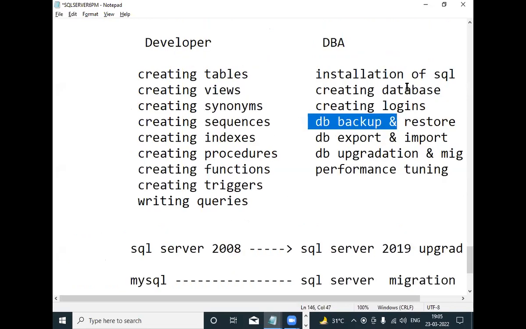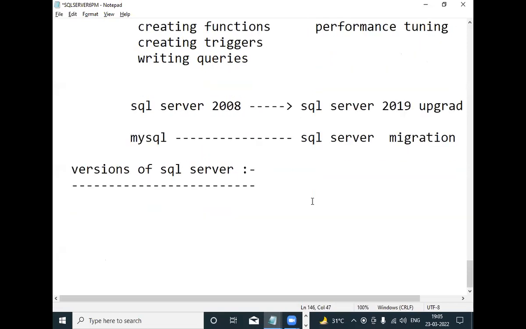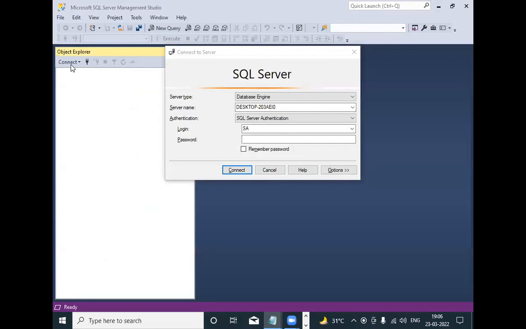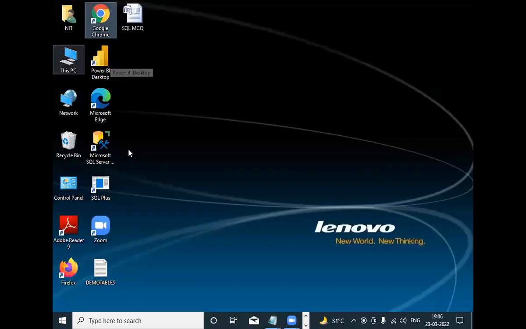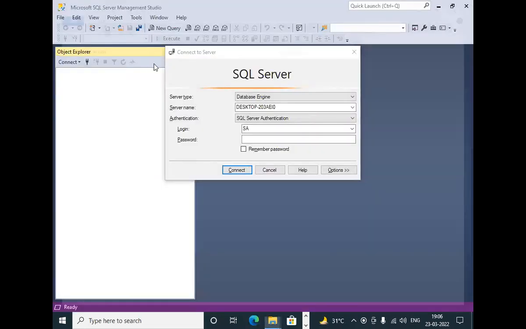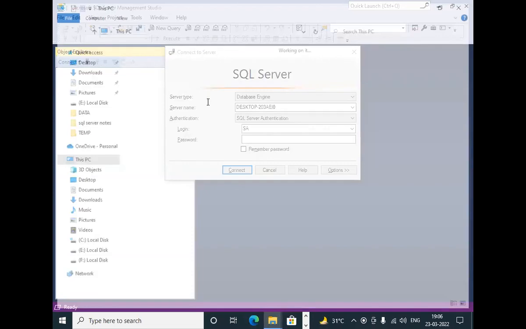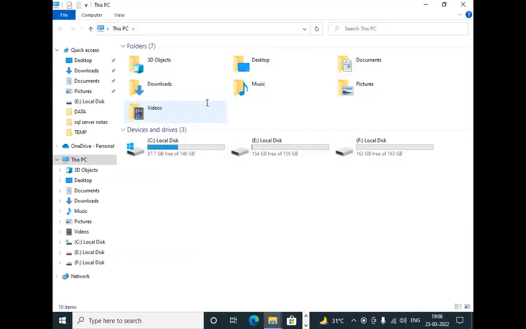Now, what are the versions of SQL Server?